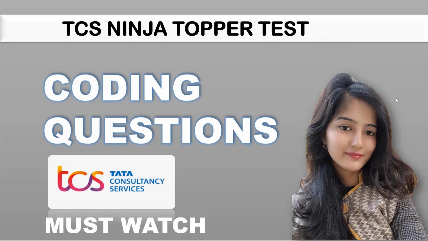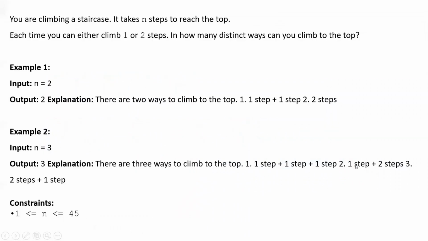So without any delay, let's start with our first question. You are climbing a staircase, it takes n steps to reach the top. So basically, there is a staircase that you are climbing, and it takes n steps to reach the top. Each time you can either climb one or two steps. In how many distinct ways can you climb to the top? So they are asking for the distinct ways that you can follow to reach the top.